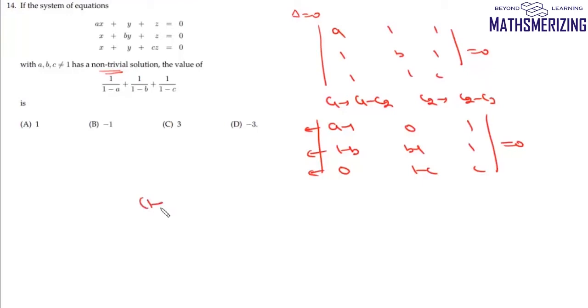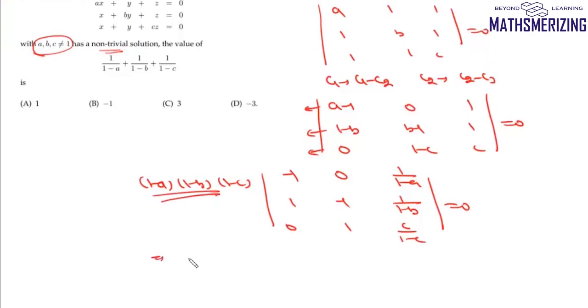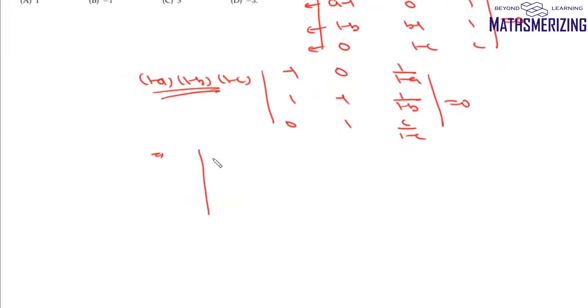So we can write (1 minus A) into (1 minus B) into (1 minus C) into this determinant: (minus 1, 0, 1 upon 1 minus A), (1 minus 1, 1 upon 1 minus B), (0, 1, C upon 1 minus C), and it is equal to 0. Now in the question it says A, B, C are unequal to 1. So this cannot be 0. That means the only option that we'll have here is this determinant should be 0.